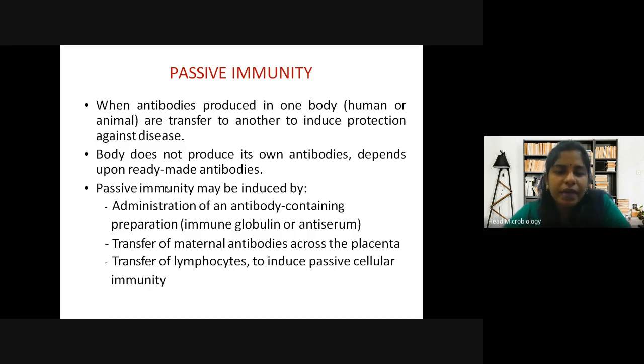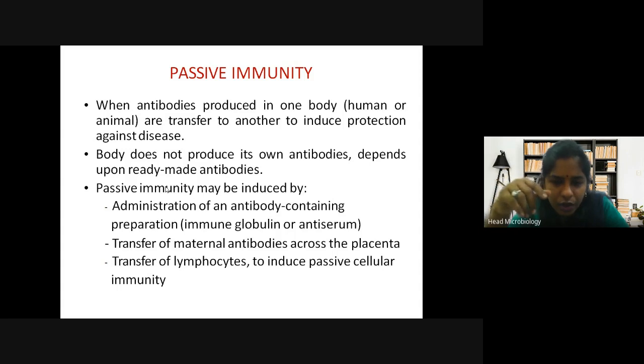Passive immunity depends upon ready-made antibodies, so your body is not producing antibodies. It may be induced by administration of an antibody-containing preparation. As I told you, it is collected from another animal or human being, as a preparation of immunoglobulin or antiserum, which can be injected into another person suffering from the disease. So this is one. Next is transfer of maternal antibodies across the placenta.